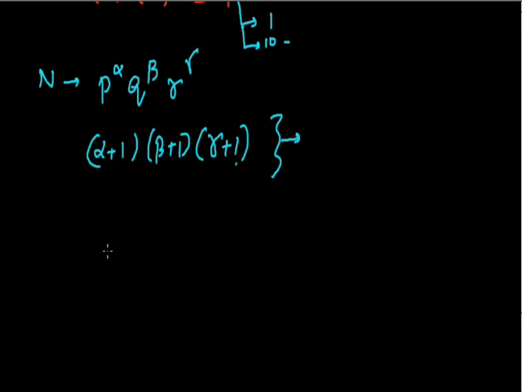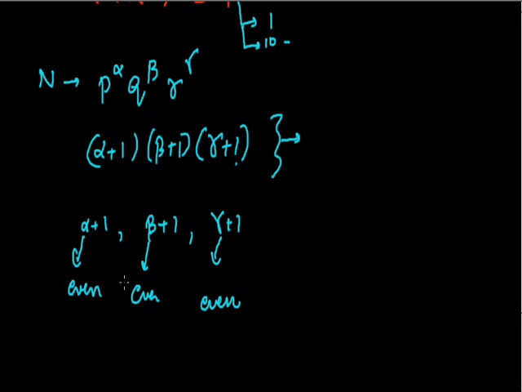For this to be odd, all of alpha plus 1, beta plus 1, and gamma plus 1 should be odd. If alpha plus 1 is odd, then alpha is even. If beta plus 1 is odd, then beta must be even. If gamma plus 1 is odd, then gamma must also be even. This brings us to the conclusion that n is a perfect square.